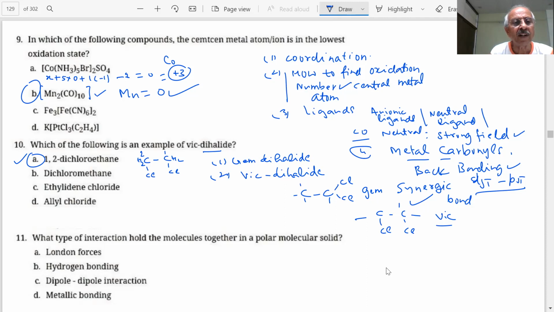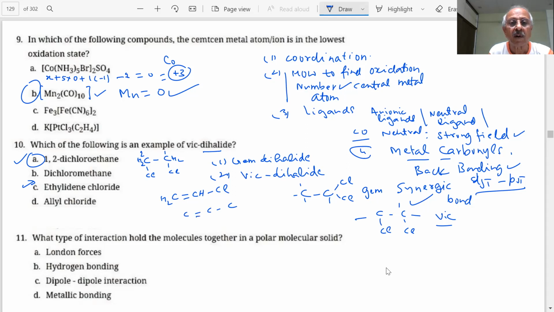What is ethylene chloride, student? How will you draw ethylene dichloride? What is ethene? CH2 double bond CH2. This is our ethene, and ethylene chloride means one of the hydrogens will be replaced by chlorine. Sometimes they may ask you to draw the structure of this. It is important because the students are having difficulty here. Allyl chloride.